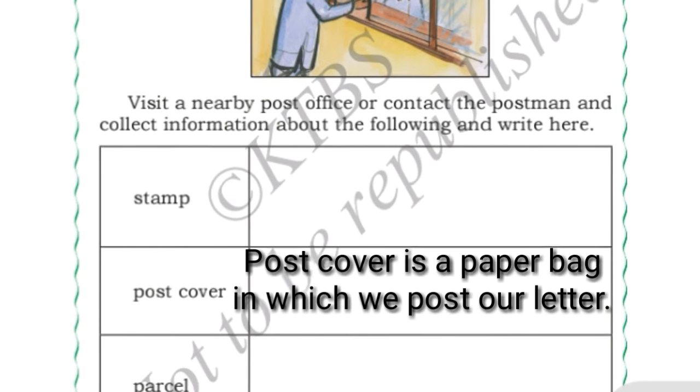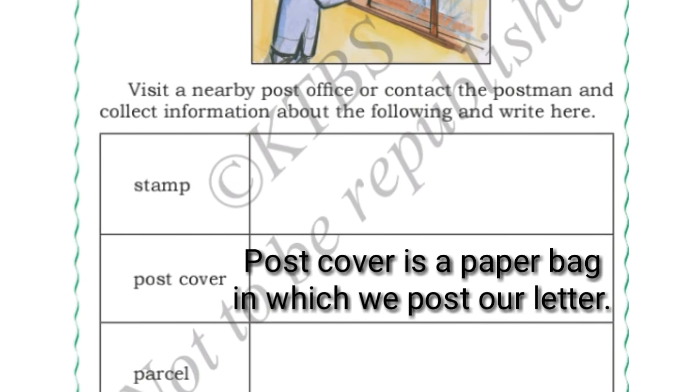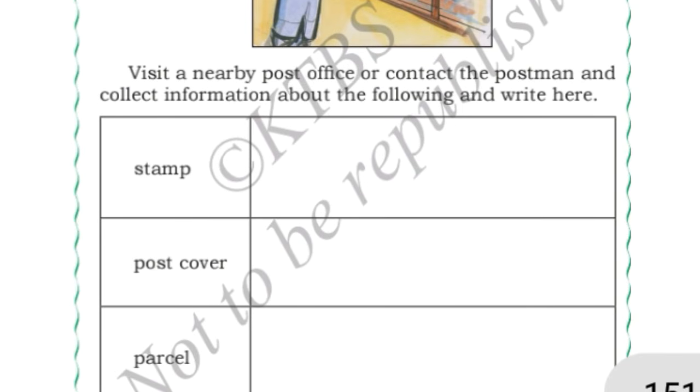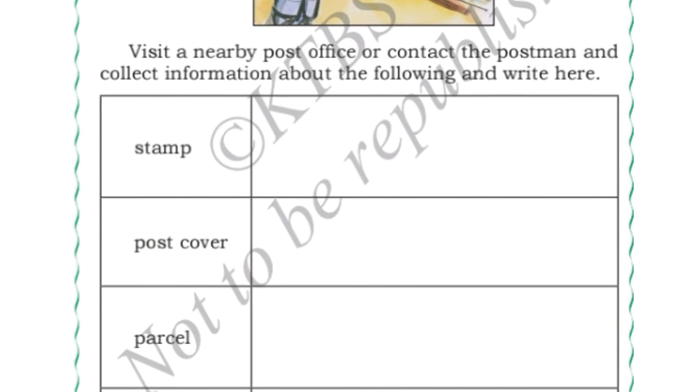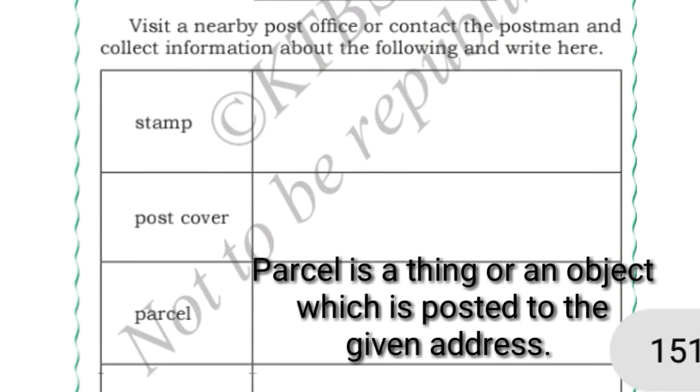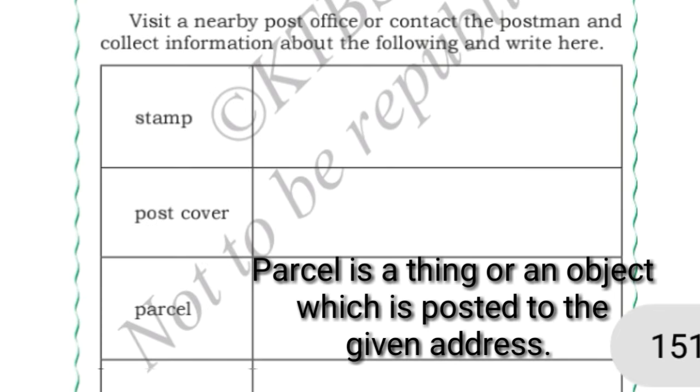Okay, next, what is post cover, children? Post cover is a piece of paper in which we put our letter to post. Now what is parcel? Parcel is an object which is sent through the post to the given address.